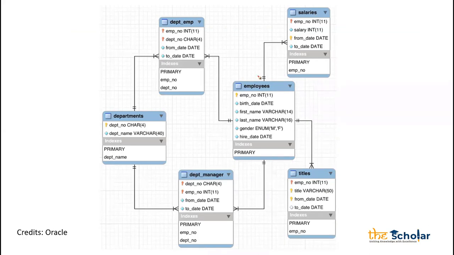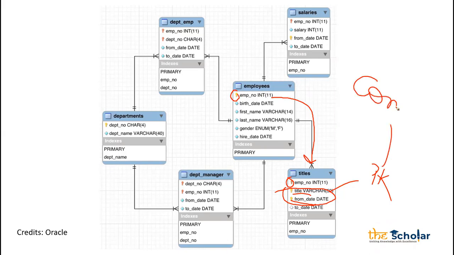If you see here, I have an employee table. Employee table has a primary key. You see here, this key is nothing but primary key. Now this employee number is going to the titles table where employee number is also present, which is nothing but foreign key. It's orange color, a different color. In this title and from date, the combination of two columns is becoming the primary key. That is known as composite primary key.